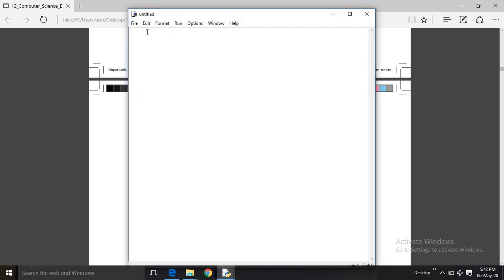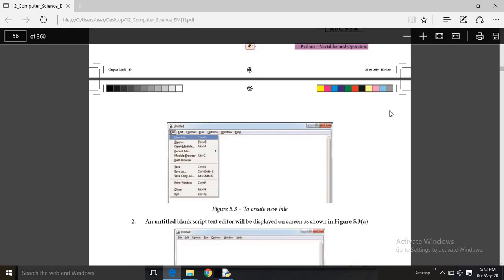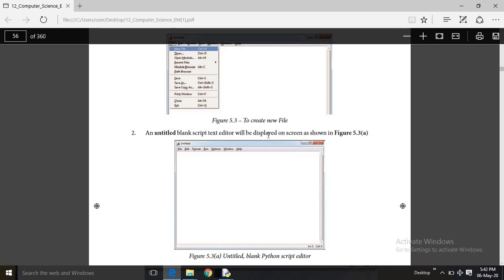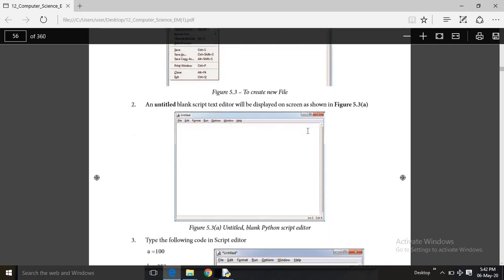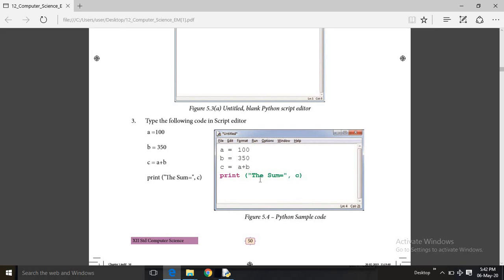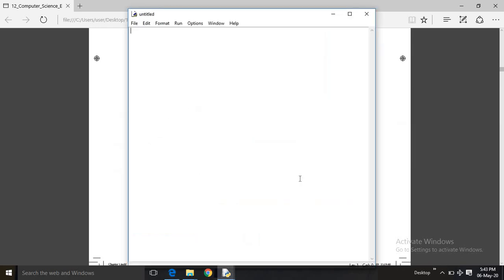Your script programming mode window appears, and then an untitled blank script text editor will be displayed on the screen. So you can type the code: a equal to some value, b equal to some value, c equal to, and print the sum. Whatever is given within the double quotes will be given in the output, and the value in the variable will also be displayed. Let us run and execute the program.